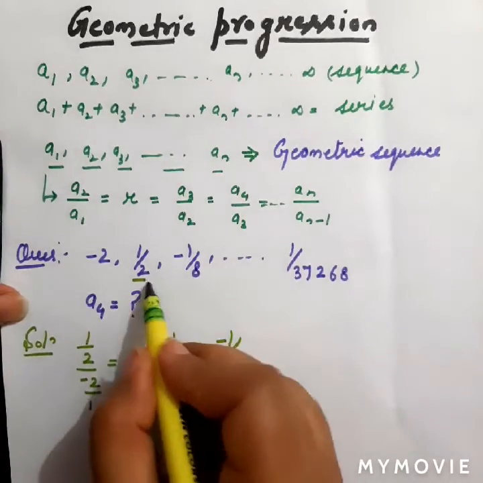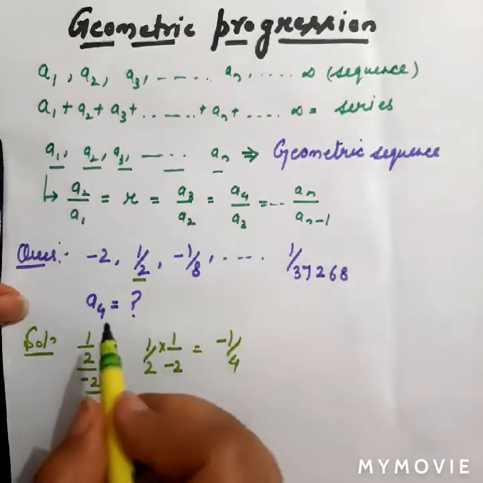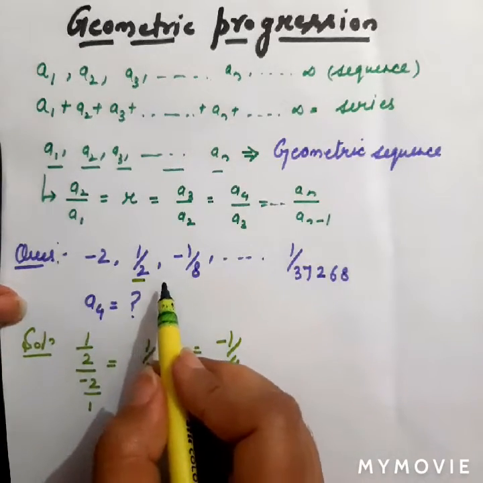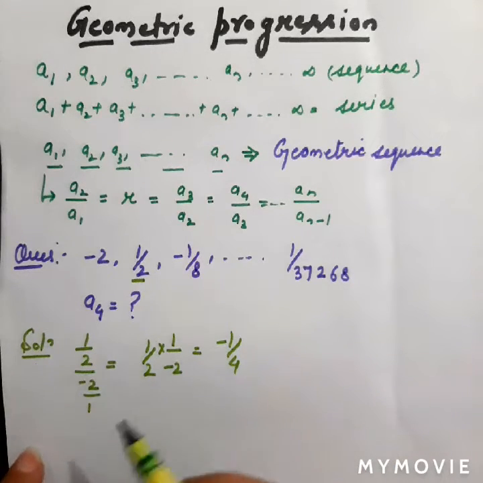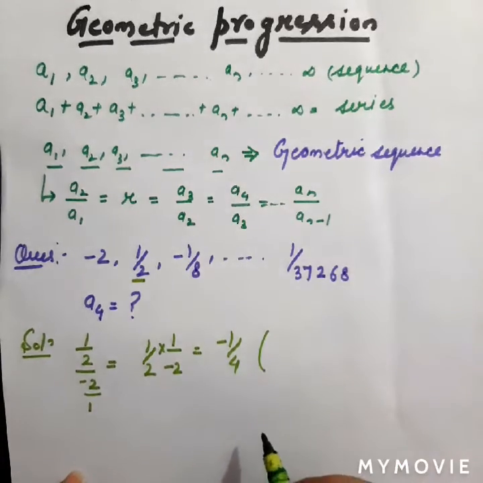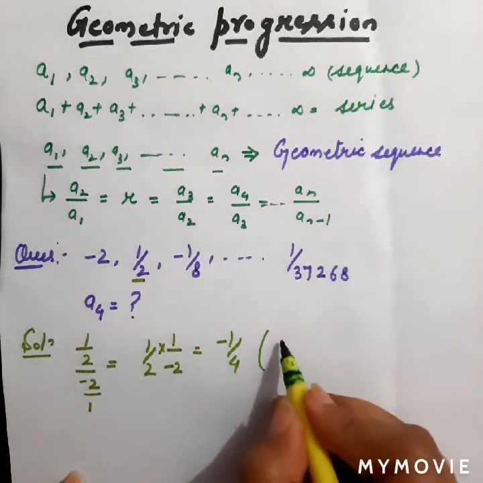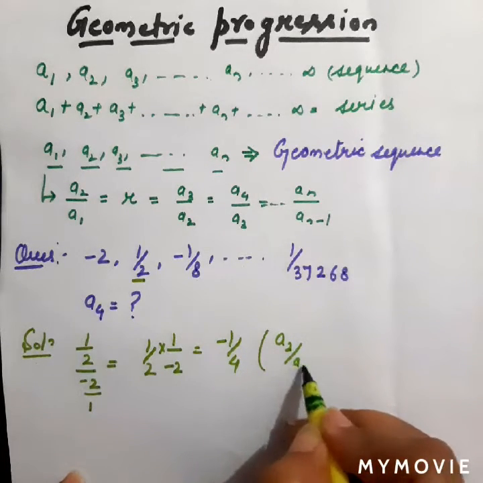Let us take the ratio for the next two terms also, and in case that ratio is also equal to -1 by 4, then we will say that yes, it is actually a geometric progression. So here we took a2 divided by a1.